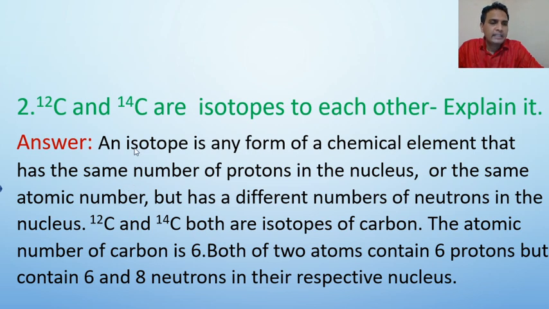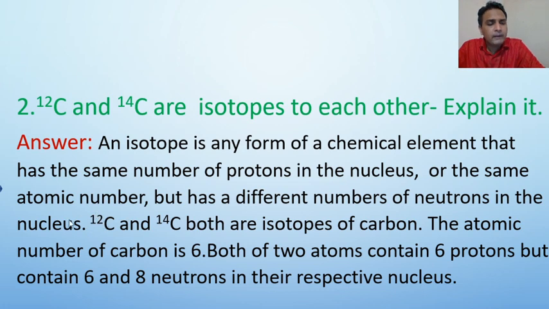Or we can write that an isotope is any form of a chemical element that has the same number of protons in the nucleus, the same atomic number, but a different number of neutrons in the nucleus. I mean they have the same proton number but different mass number, I mean different neutron number.